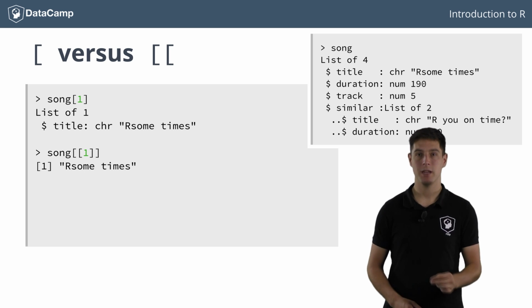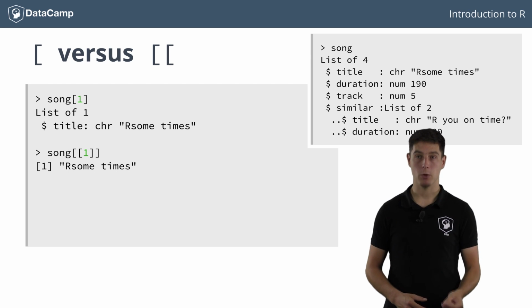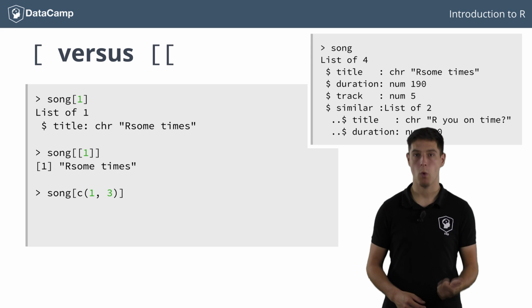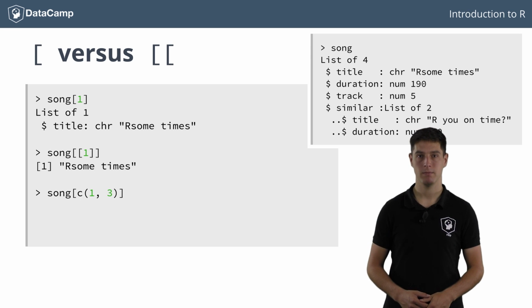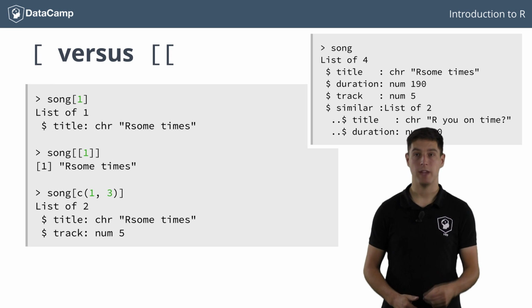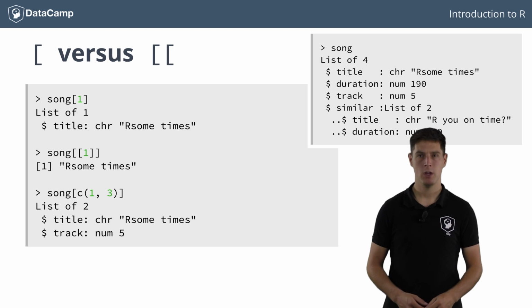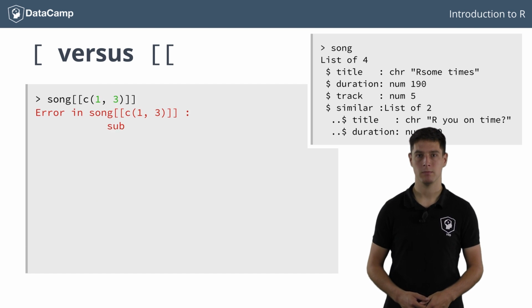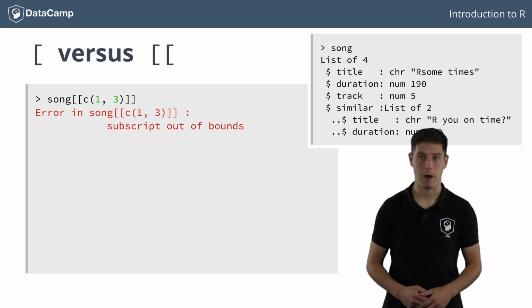This difference doesn't limit you from supercharging your subsetting operations, of course. Suppose, for example, you want to select both the title and track from song. You can use a vector with the indices 1 and 3 inside single brackets to subset the list. We end up with a list of length 2 this time, only containing the title and a track.